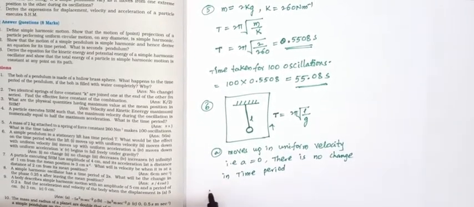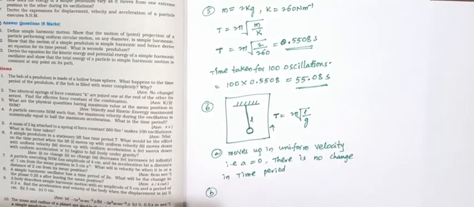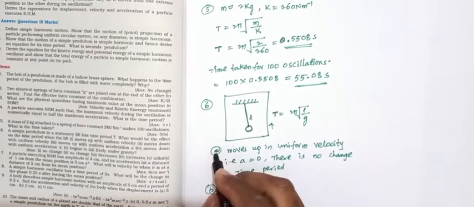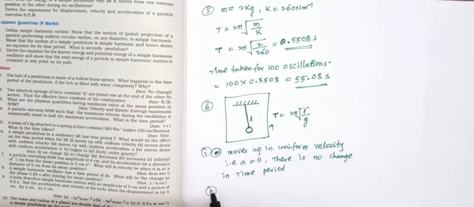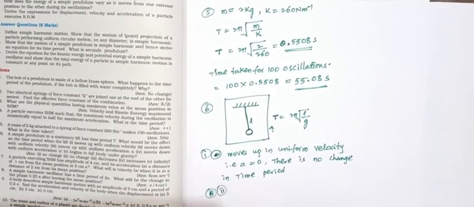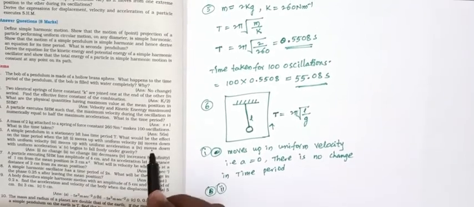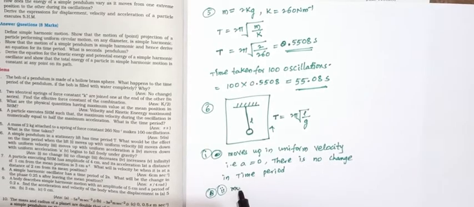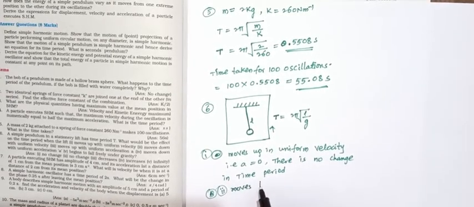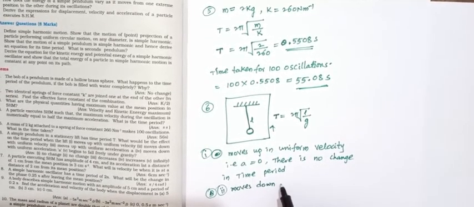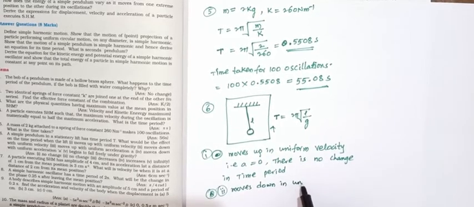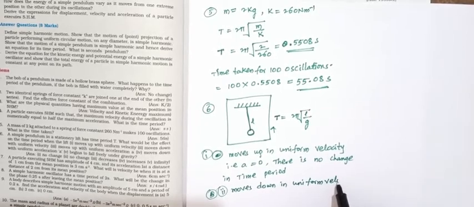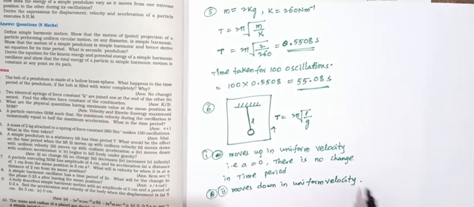Okay, and the second case: the lift moves down with uniform velocity.